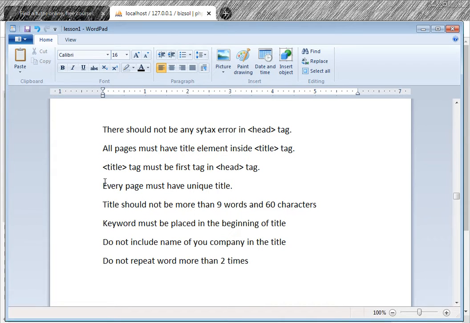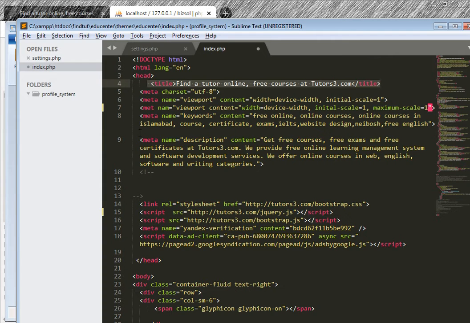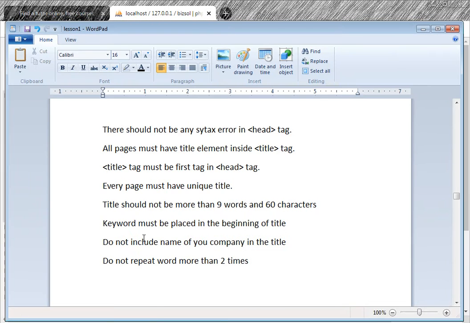Title tag must be first tag. Okay, title tag must be first tag. First tag means this is the first tag in the head tag. Meta tag means this is second tag. Meta tag, this is second tag, this is third tag. Okay, so title must come the first tag. Then unique title. Every page must have unique title. Must have unique title means you should not use same title for all the pages.